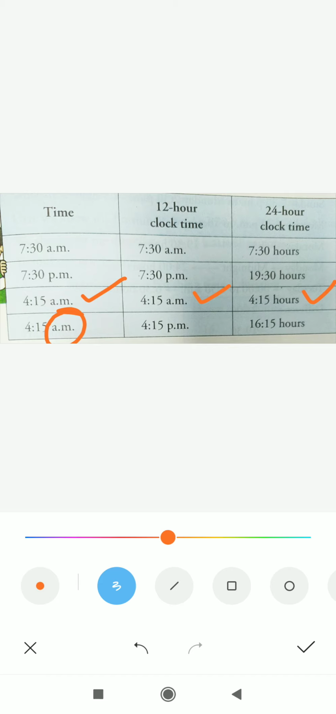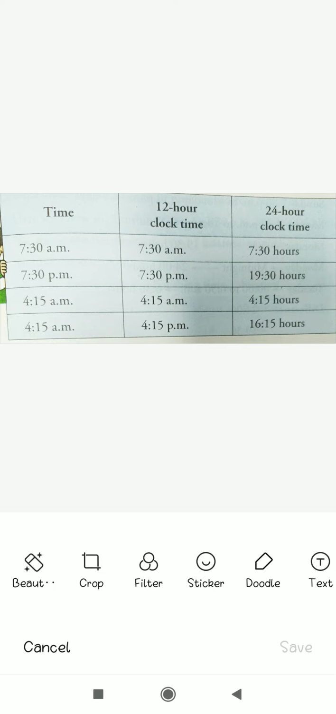4:15 p.m. When we convert it into 24-hour clock time, we'll add 12 here, because it is p.m. After 12 noon, add 4:15 more to 12, then it's 16:15. Is it clear to you? I have shown you this clock. Again I am going to show you.